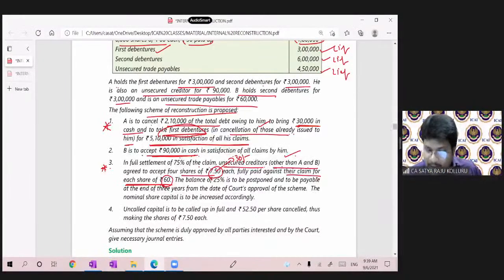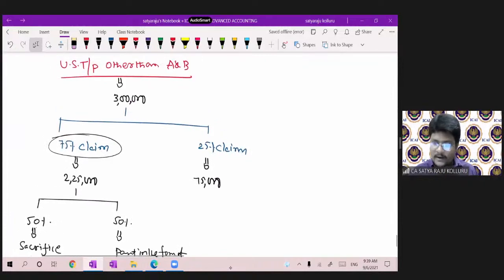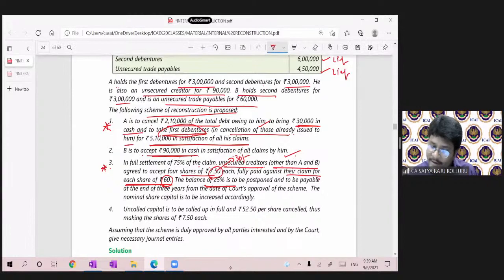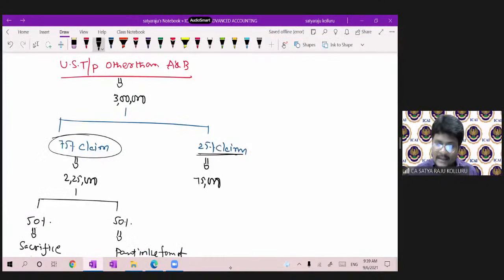Just a moment. Where is the balance of 25%? Here it is. It is to be postponed and to be payable at the end of 3 years from the date of court's approval of the scheme. They are telling that it can be treated as a loan, which was a long-term loan.